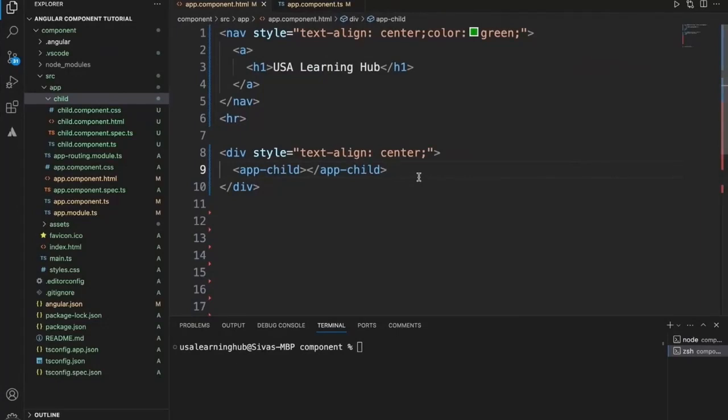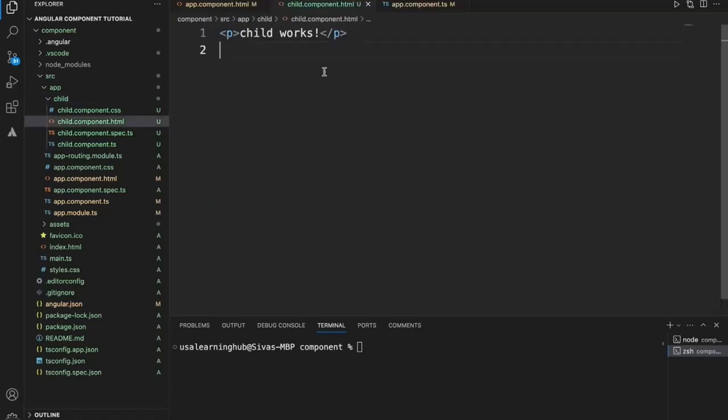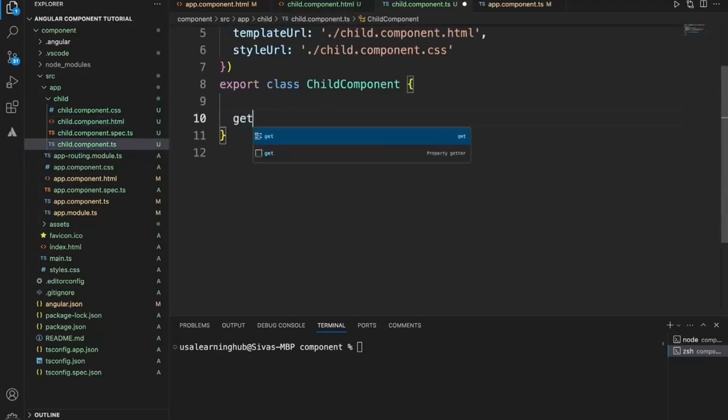Now what I'll do is, let's see how we can get hold of it. First we'll go to the child component, app child component. Within this component, we will add a couple of methods.